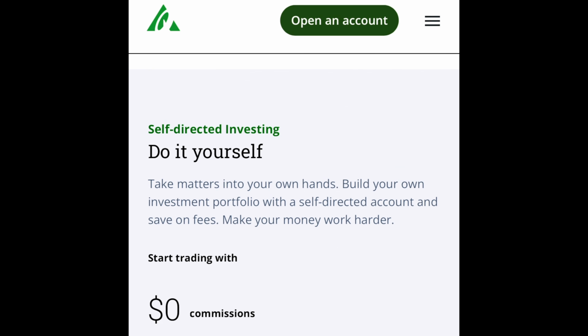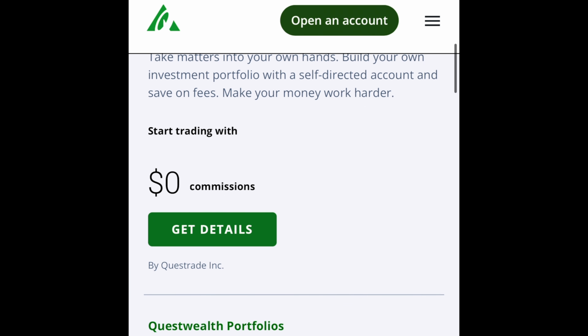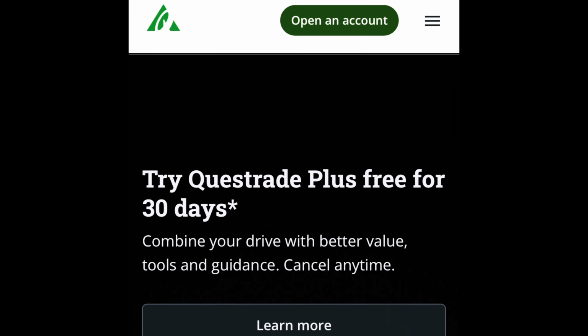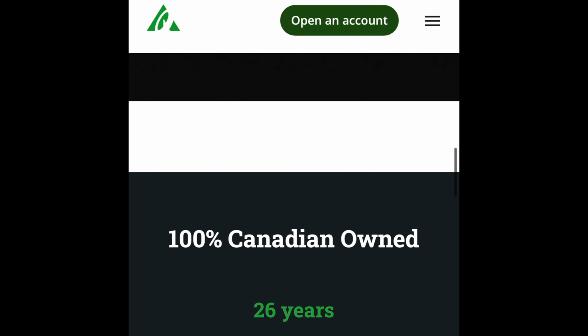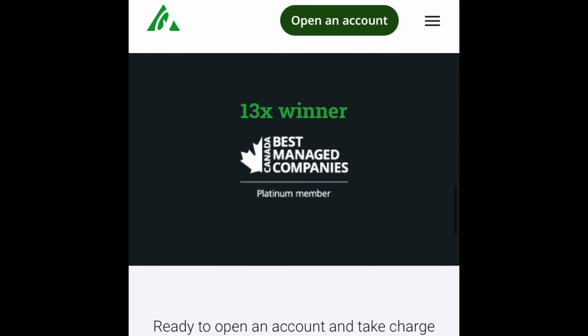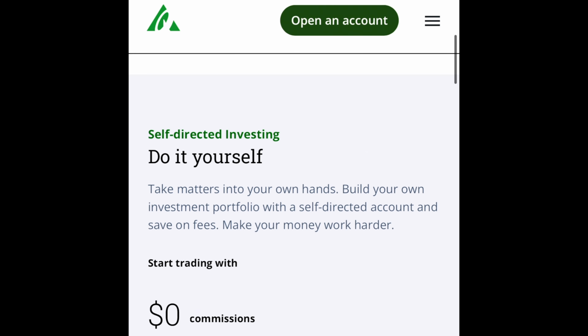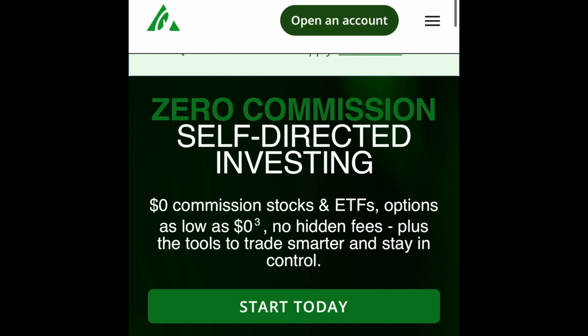There are 2 ways to do it. You can do it yourself, which is self-directed investing, or they manage it and you pay a management fee. They will do the investing for you. If you're someone who needs guidance and doesn't know the market as well, I would recommend a guidance approach. And yeah, there are no commission fees. You can just buy and sell stocks here.